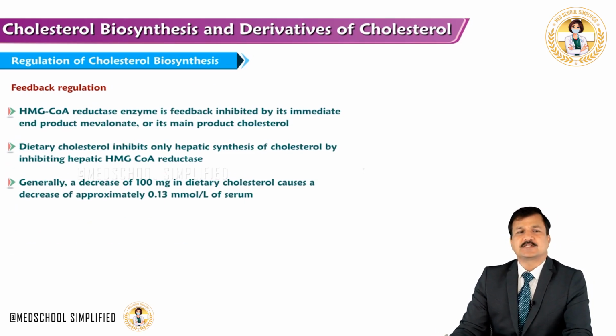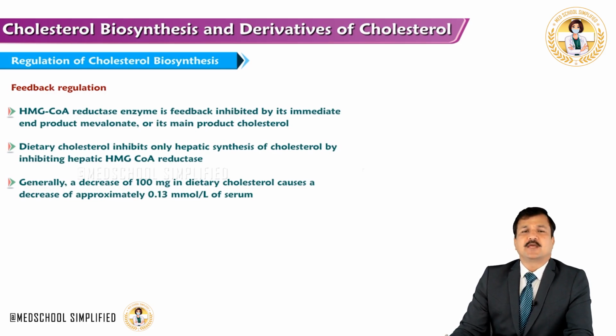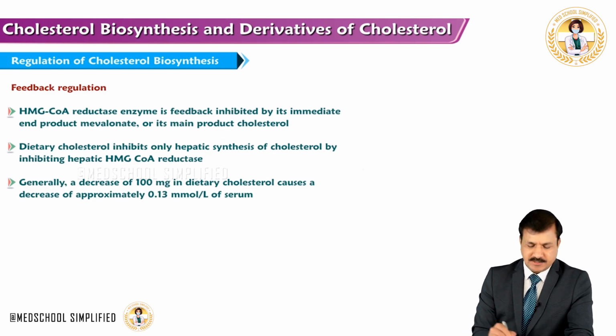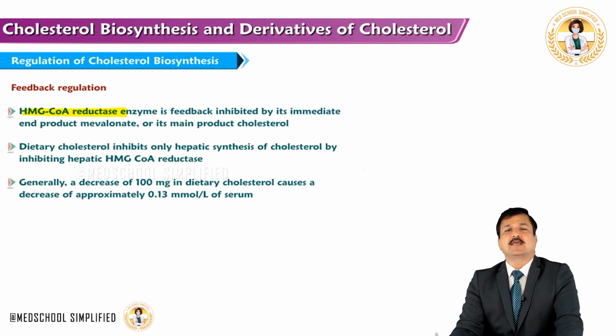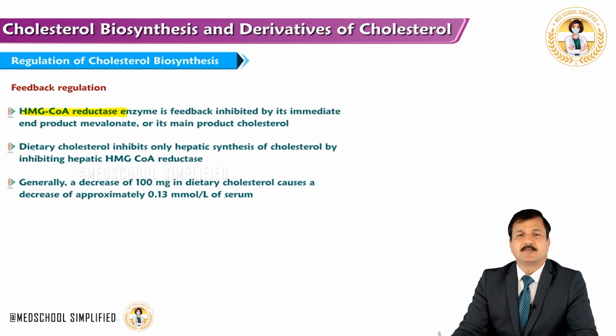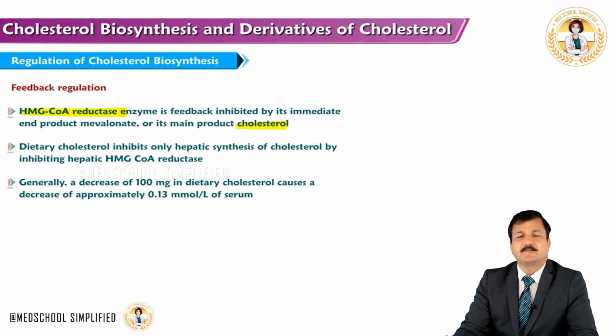So the first thing is feedback regulation. The most regulated enzyme in cholesterol biosynthesis is HMG-CoA reductase, and this enzyme, like any other regulated enzyme in a metabolic pathway, will have a feedback effect from the end product of the pathway, and the end product in cholesterol biosynthesis, as you know, is cholesterol. So whenever cholesterol is accumulated in the cell, this cholesterol will have a negative effect on HMG-CoA reductase enzyme.